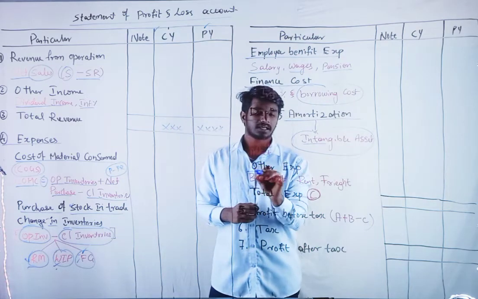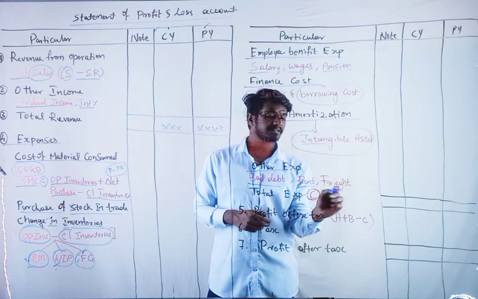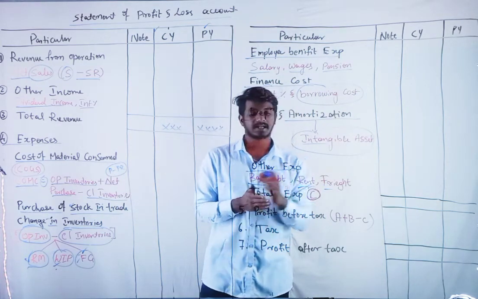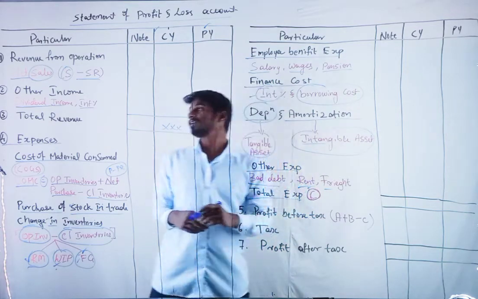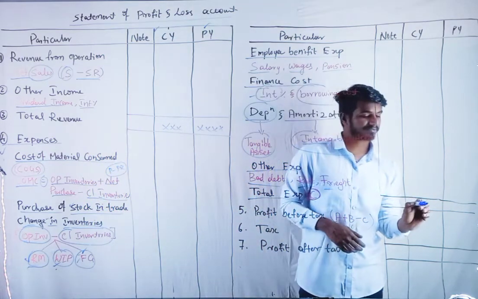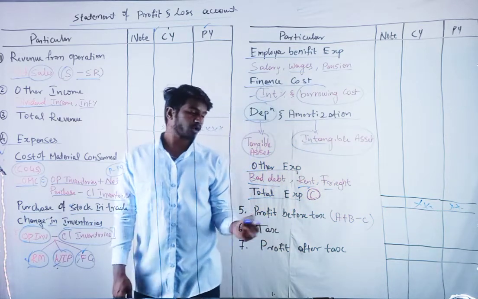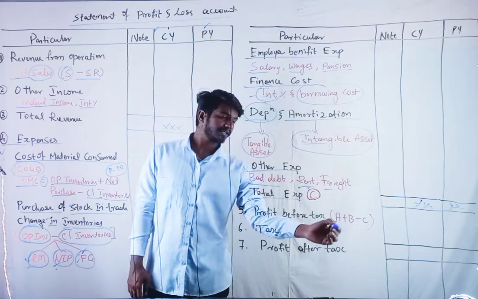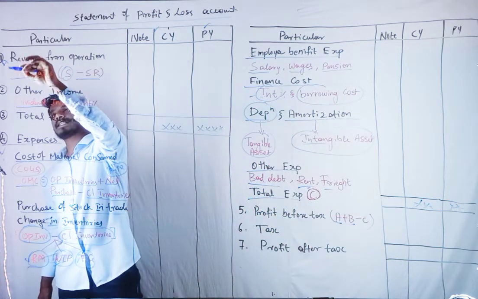Then we have other expenses. Other expenses may be bad debts, rent, freight, discount. There are any number of other expenses we can show here. Next we total it: the fourth one, total expenses, comes here. And next will be profit before tax.